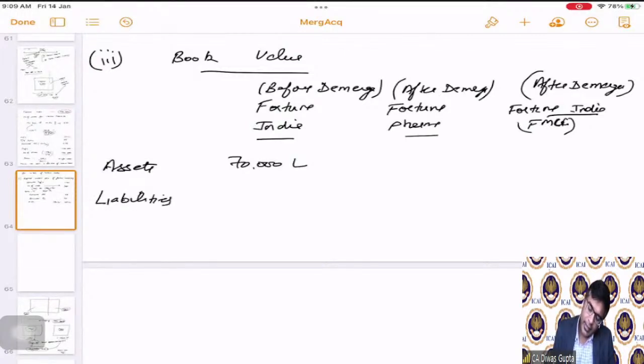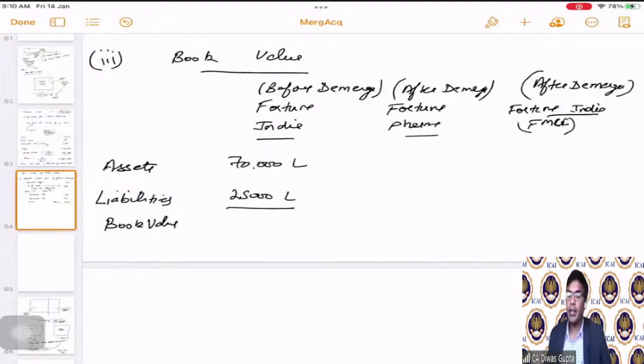Liabilities. Similarly, we will do the total of liabilities. We will arrive at 25,000 lakhs. So the book value is your assets minus liabilities, correct? Which is 70,000 minus 25,000, which comes as 45,000 lakhs. So before demerger, the net book value was 45,000 lakhs for Fortune India Limited, with an asset base of 70,000 lakhs and liabilities to be paid of 25,000 lakhs.